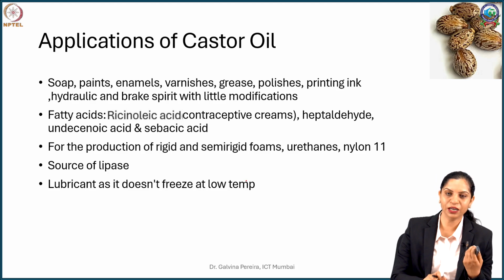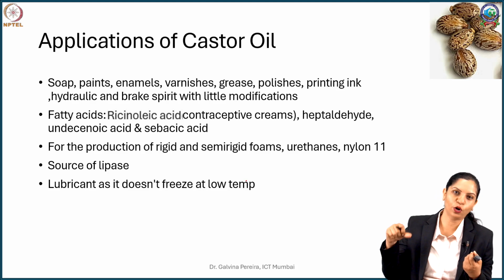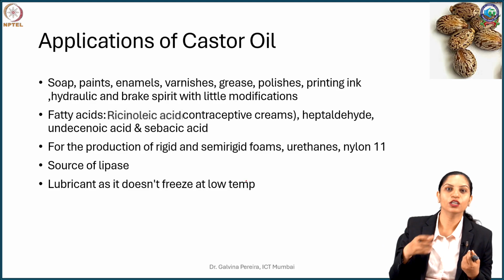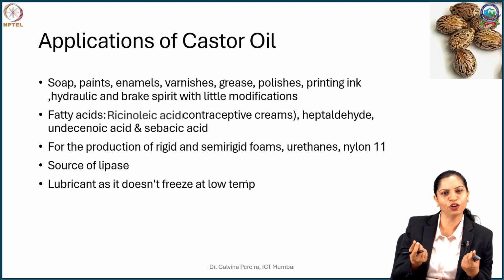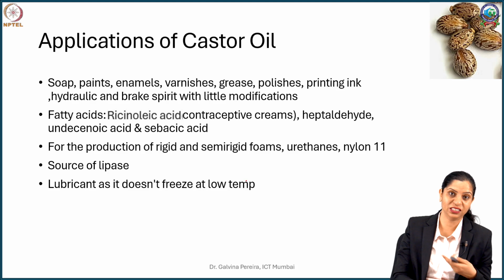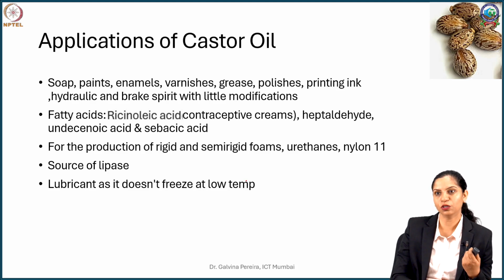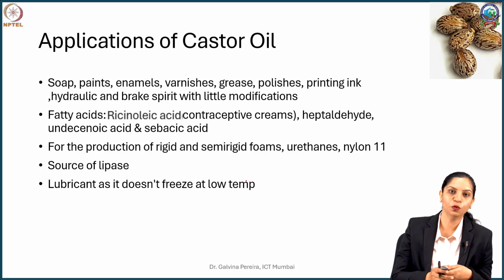It's an interesting product if you want to get foams, particularly for trolley wheels. If you see those nylons or urethanes, or even rigid or semi-rigid foams, castor oil is being used as a plasticizing agent. Now it's also used as a lubricant for its good property that it doesn't freeze even at sub-zero temperatures. So it's an excellent lubricant.